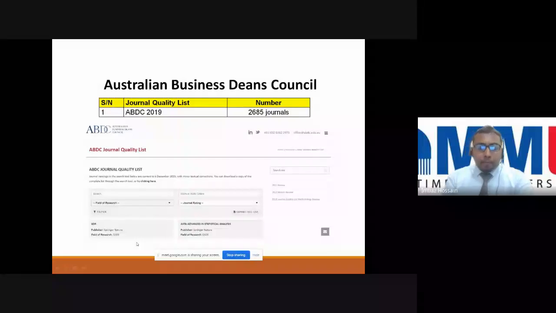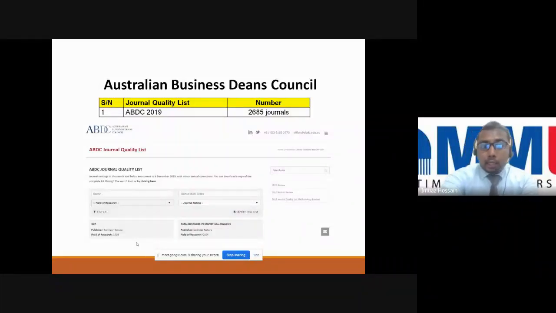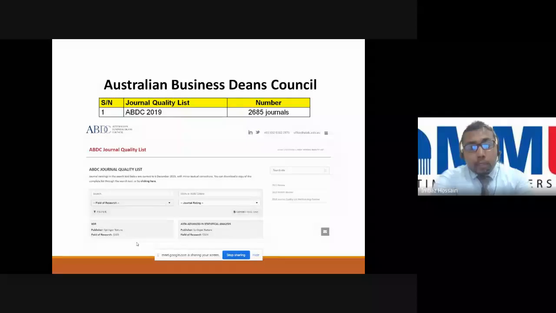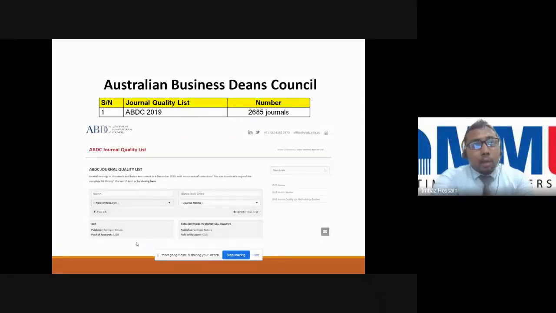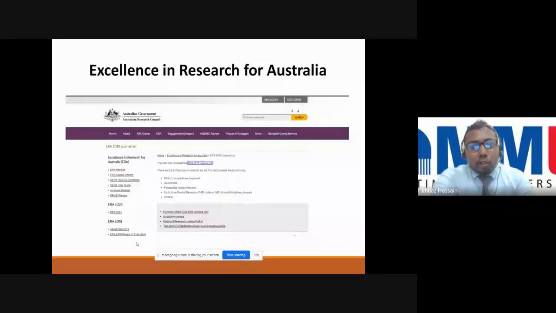And then there are some databases like ABDC. This is a trend now. Some universities have a requirement to publish in ABDC journals. You see that 2,685 journals are available in ABDC. That means it's a very limited number of journals indexed in ABDC, so it's a bit difficult to publish in ABDC. But if you can publish, you are in a top position.